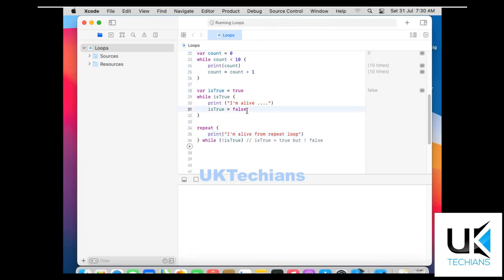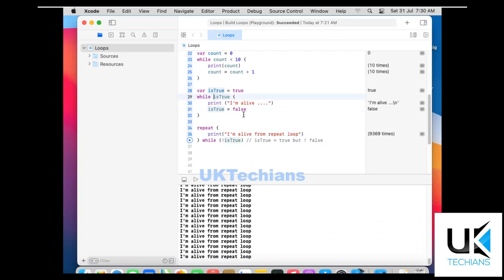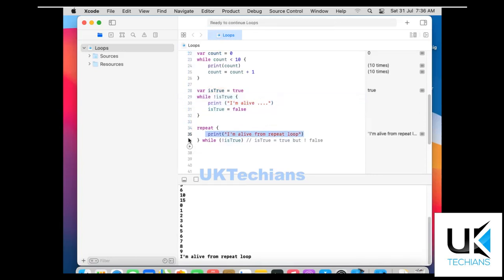I just forgot to mention the false here also, and if the value is false, the "I am alive" will never print, but the "I am alive from repeat" will run. So what it printed is "I am alive from repeat loop".